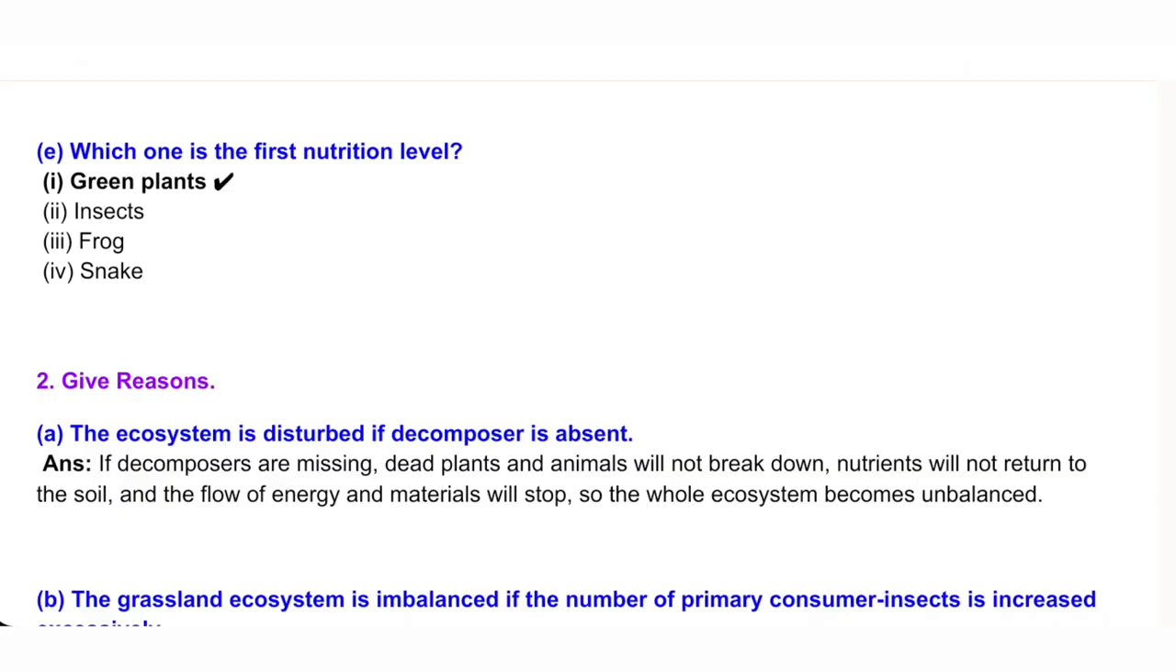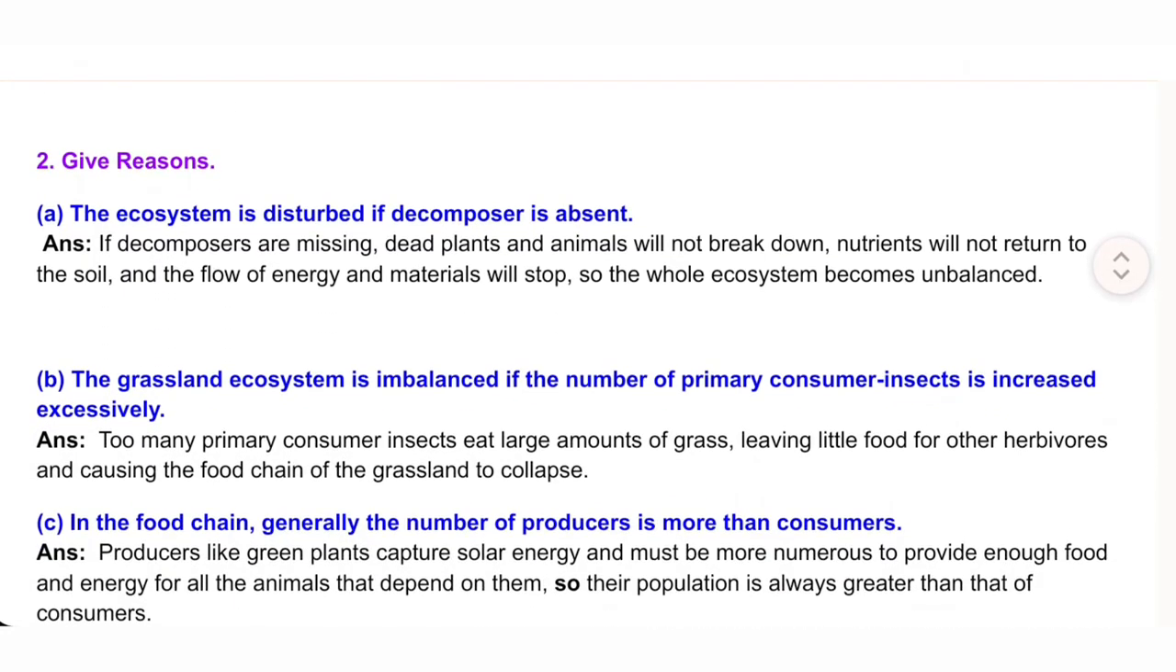Answer. If decomposers are missing, dead plants and animals will not break down, nutrients will not return to the soil, and the flow of energy and materials will stop, so the whole ecosystem becomes unbalanced.